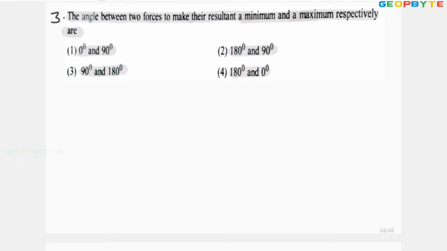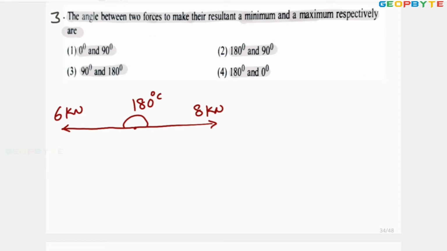For example, let this be the contact point. Towards the left, some 8 kilonewton is acting. Other side, at an angle 180 degrees, some 6 kilonewton is acting. Angle between these two is 180 degrees.